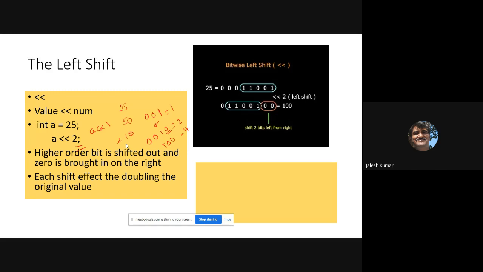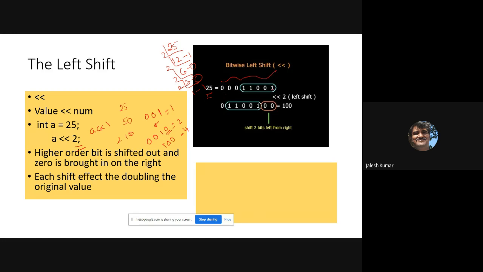See the example of how left shift takes place. 25 is represented in binary. That's why it is a bitwise operator. We are discussing left shift also inside binary operators. 25 you represent in bits. So this is 1 1 0 0 1, and it is normal to represent it in 8 bits. After that you shift twice.